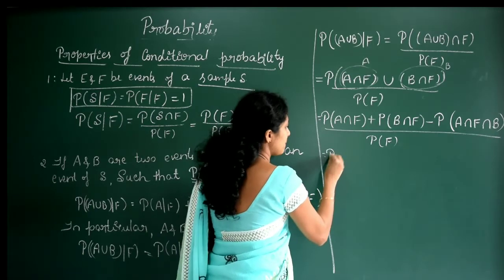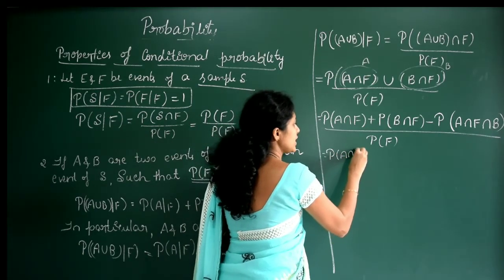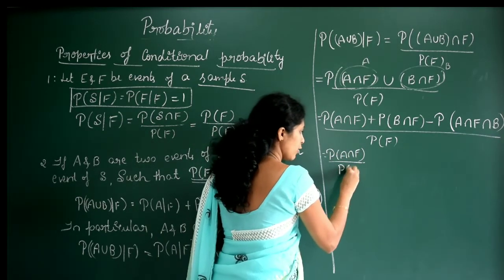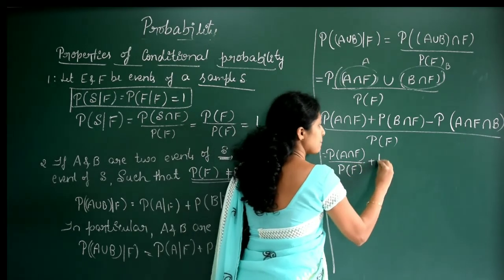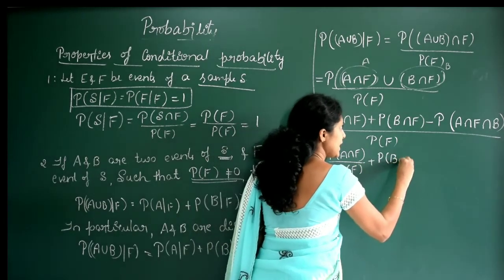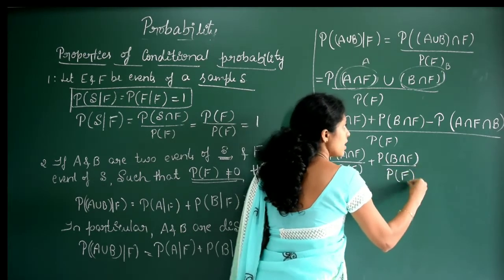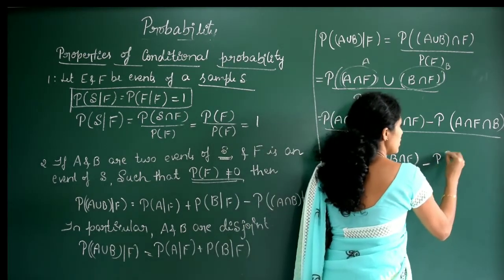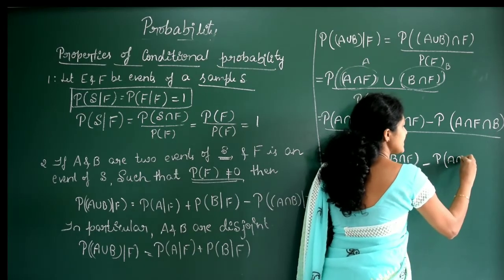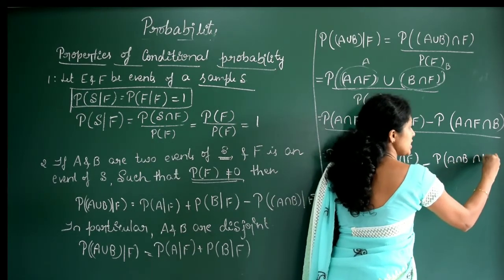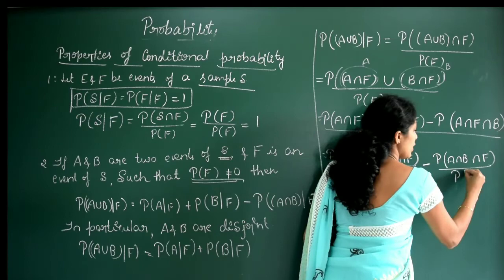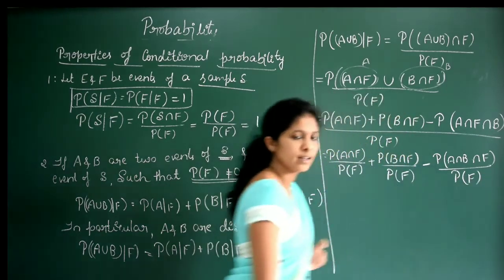I can write P of A intersection F divided by P of F plus P of B intersection F divided by P of F minus A intersection B intersection F divided by P of F. Clear?